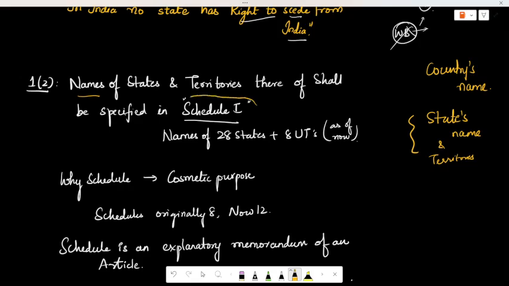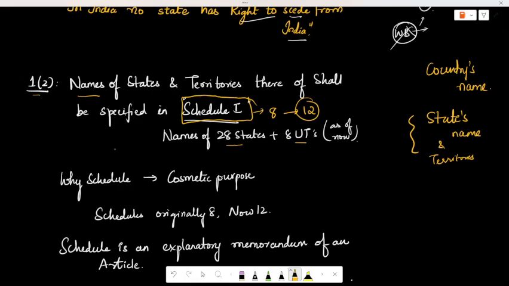They should be written in Schedule 1 of the Indian Constitution. When our Constitution was enacted there were 8 schedules, and as of now we have 12 schedules. As of now we have the names of 28 states and 8 union territories in Schedule 1, according to Article 1 Clause 2.